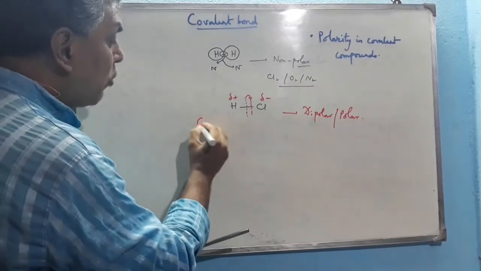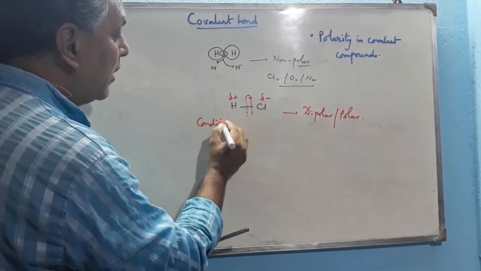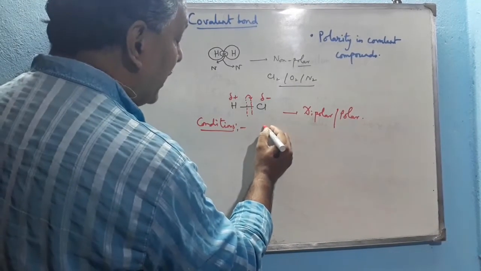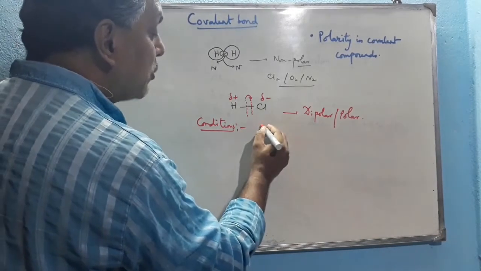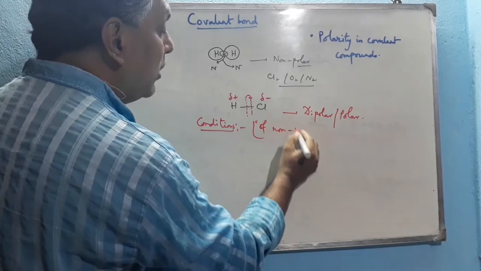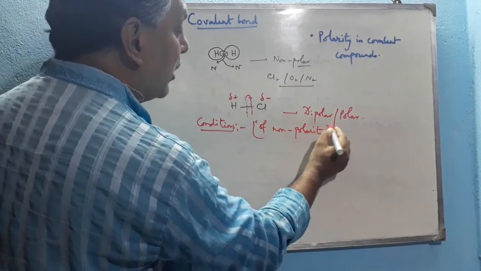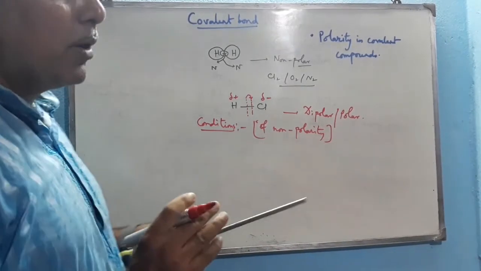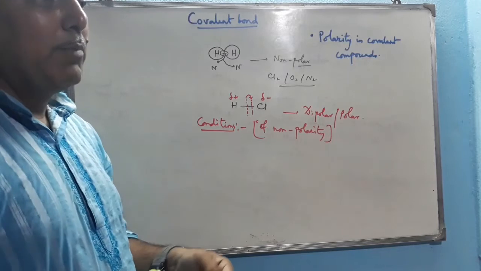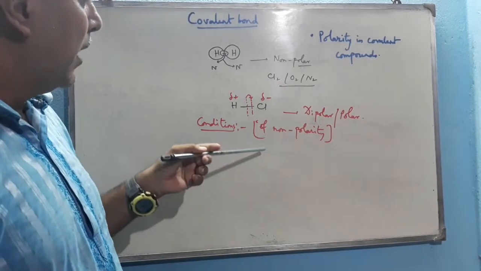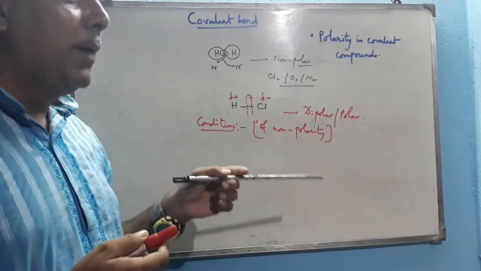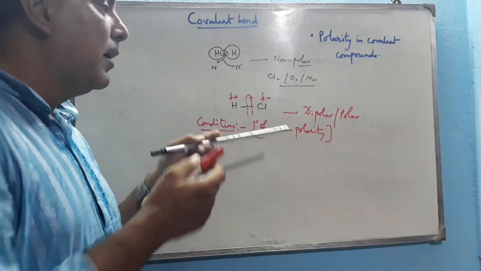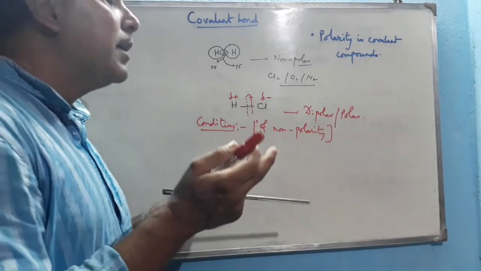Now the conditions of polarity, which molecule can be polar. Rather I can say these are the conditions of non-polarity. Whenever these two conditions, which I shall write here, are fulfilled, then the compound will be non-polar. Otherwise, if any one of these is not fulfilled by the central atom, then that will be polar.